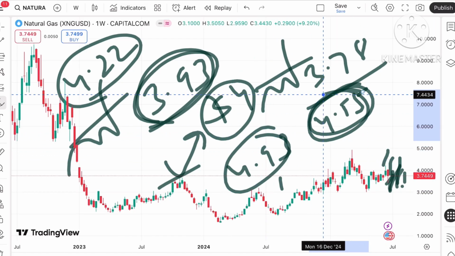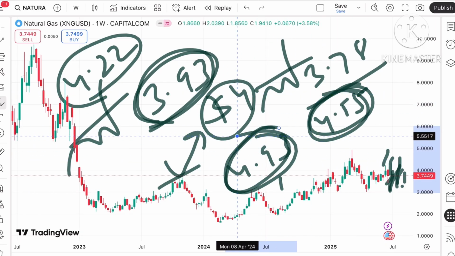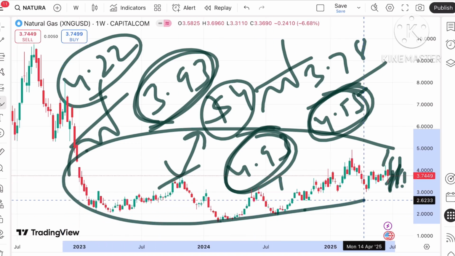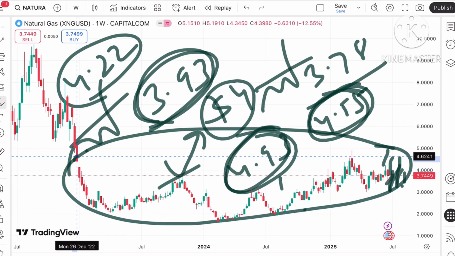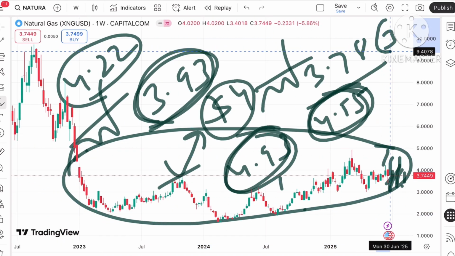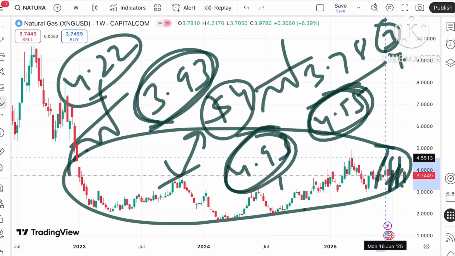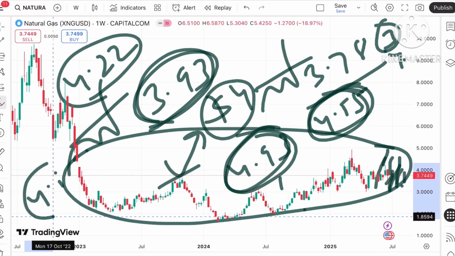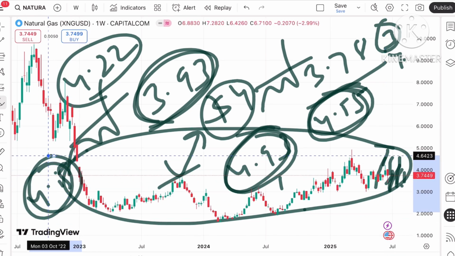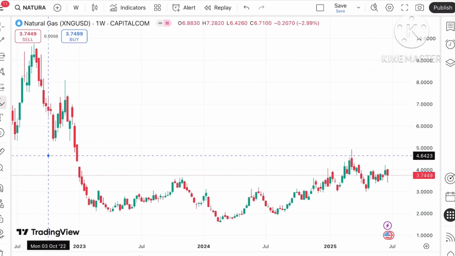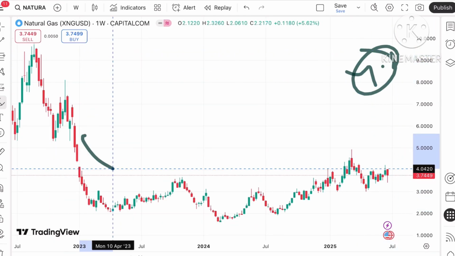Okay, after 4.55 we can see a level of 4.93, and then a zone breakout will happen, because this level we will be seeing after 3 years. So you have to understand there will be a rise if the price sustains above 4.2, and chances of going above a level of 4.5 are higher if the price sustains this level. Okay, but see the trend we can see if it sustains above 4.2 towards an upside,